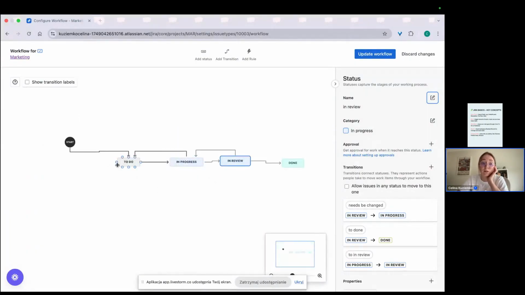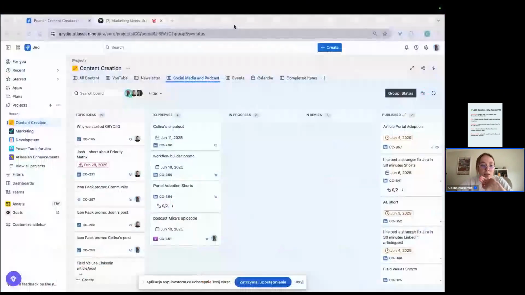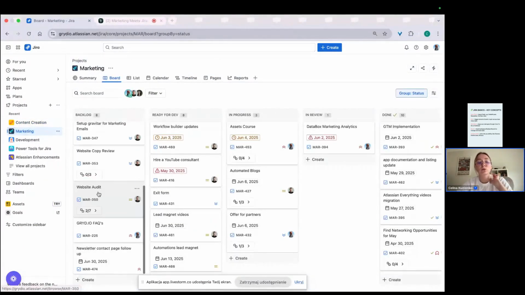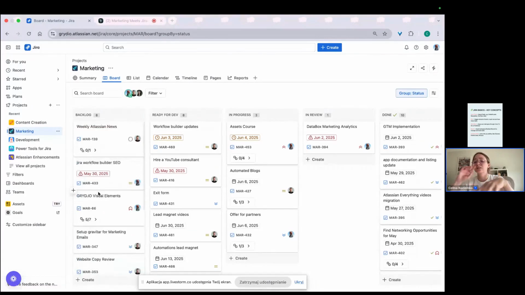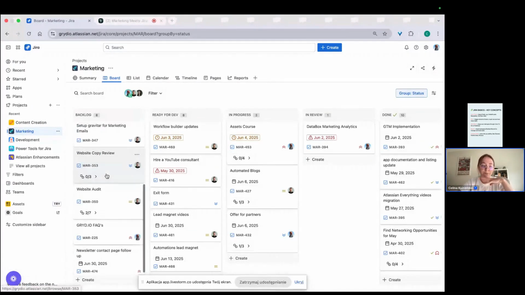For example, you can also create something like an idea bank or backlog, and then To Do. So you can have on board, I think I have here topic ideas and then only To Prepare. Or for example, here I think we have a backlog. So those are tasks like ideas, some tasks that probably we will do someday.